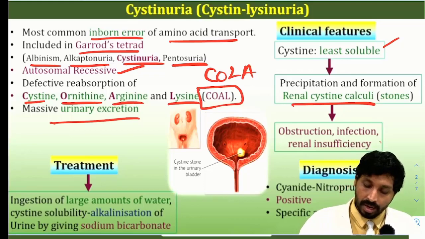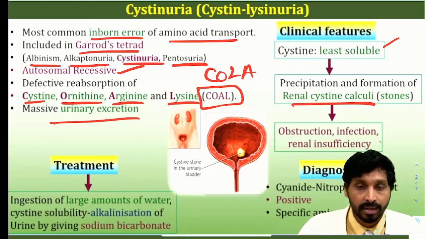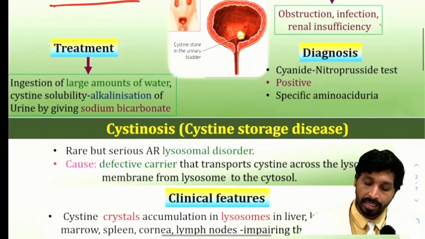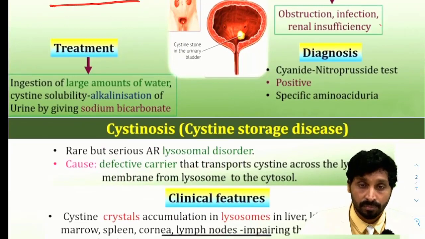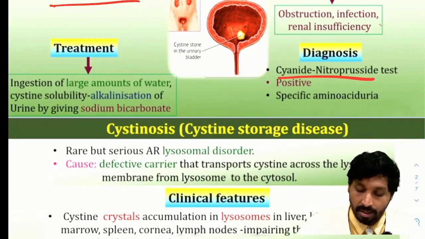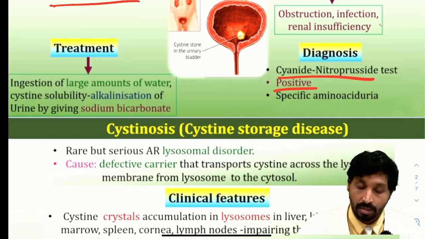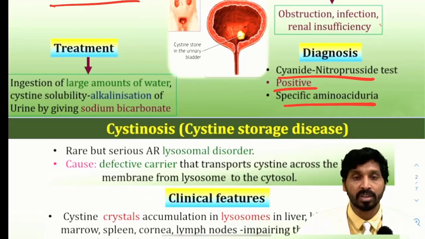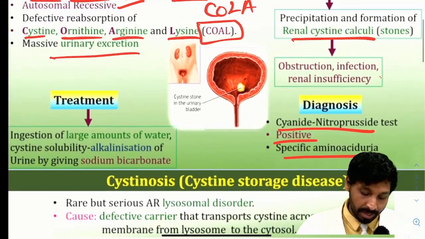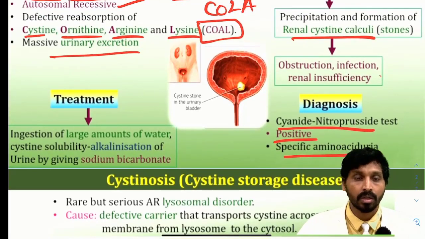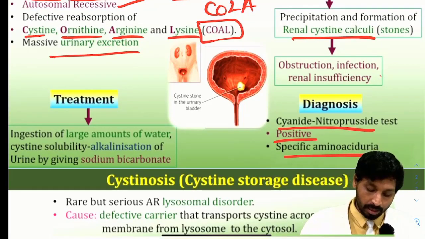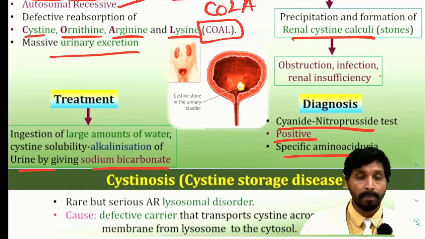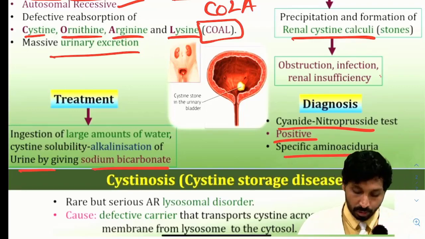Diagnosis: cyanide nitroprusside test. It is a qualitative test, and the presence of cystine will be identified by the nitroprusside test, which will give a positive result. Specific aminoaciduria, cystinuria. Treatment: ingestion of large amounts of water to improve cystine solubility, and alkalinization of urine by giving sodium bicarbonate. So this is the treatment for cystinuria.